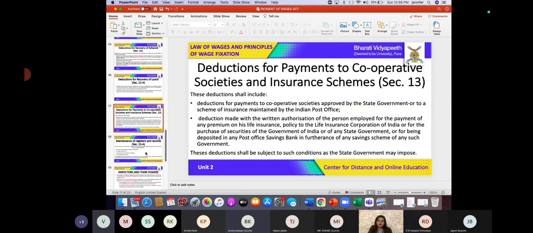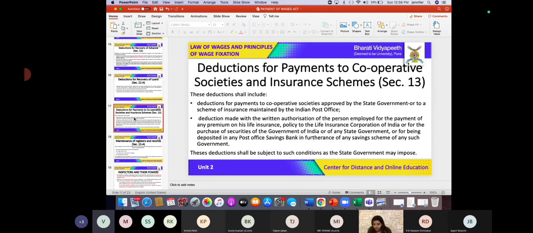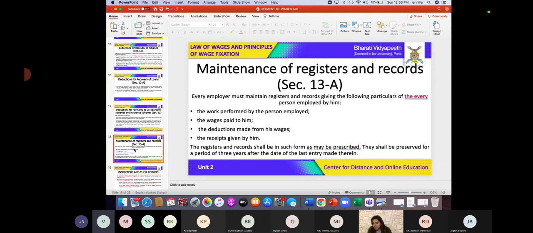Great. So this was completely in regard to deductions. There are other deductions as well, but these are the most important, vital deductions. Now, apart from that, always remember, students, that when the employers are deducting wages, it is very much important that employers maintain a register and records about the deductions.